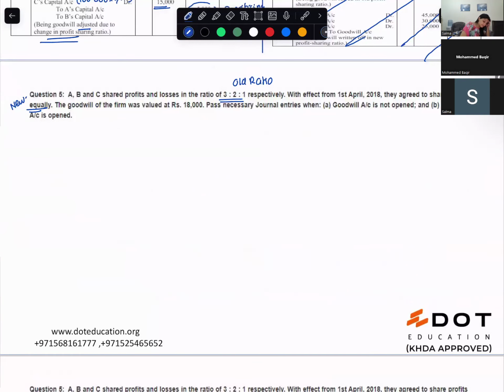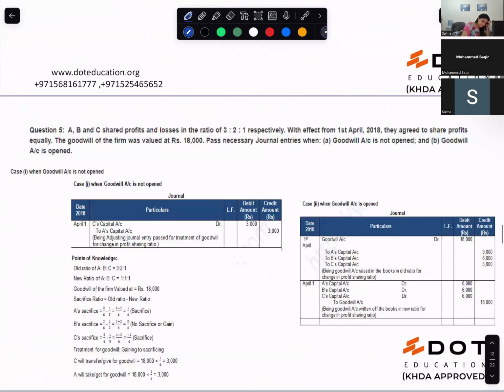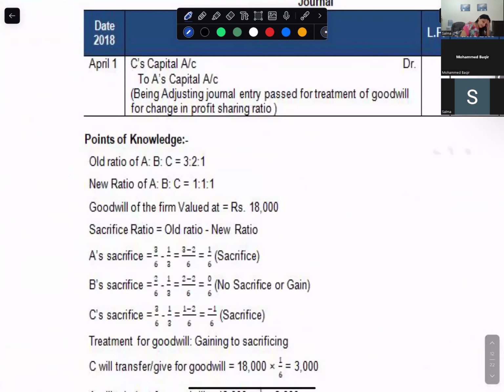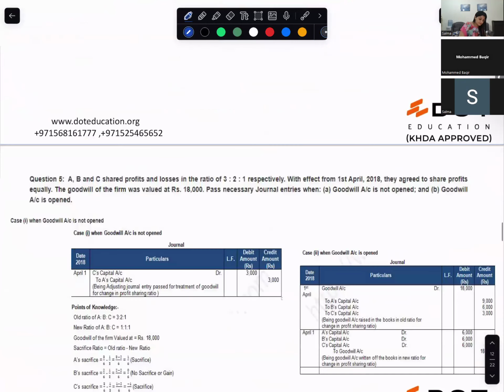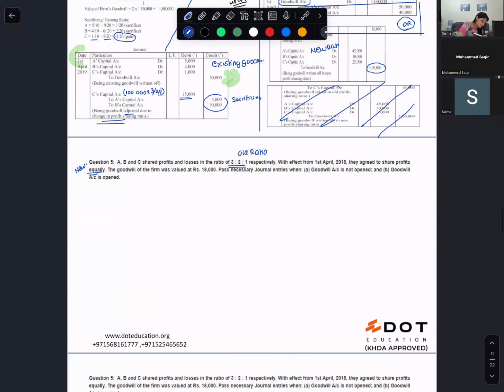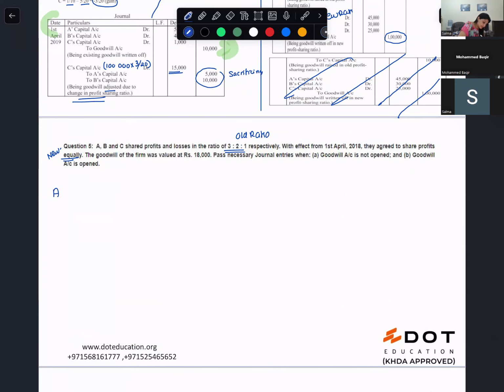First thing we will have to find out is the sacrificing and gaining ratio, right? How do you get the sacrifice and gain ratio? Old ratio minus new ratio. So 3 by 6 minus 1 by 3, for A. That's the sacrificing. 2 by 6 minus 1 by 3, and 1 by 6 minus 1 by 3.